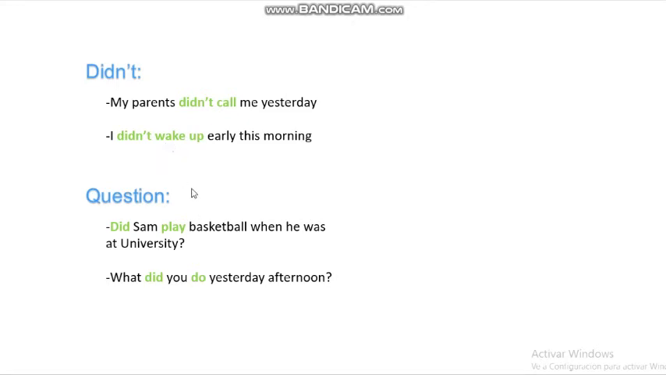Now we have a question. Did Sam play basketball when he was at university? We begin with the auxiliary did because it is a question, and the verb play is in the base form. With this example too: what did you do yesterday afternoon? That's another question. We use did as the auxiliary and do in simple present.